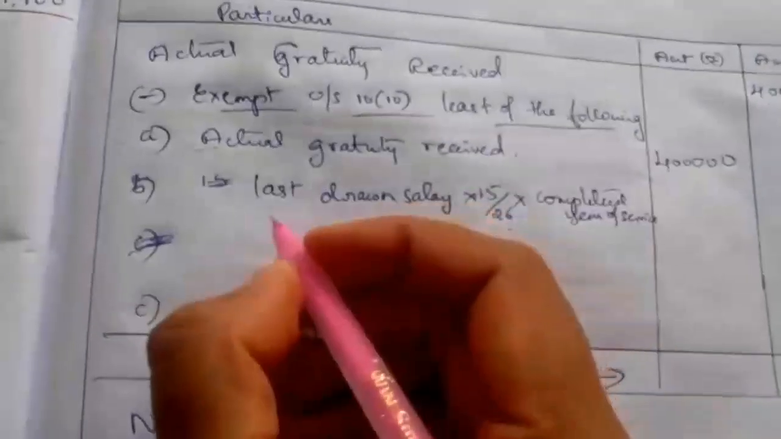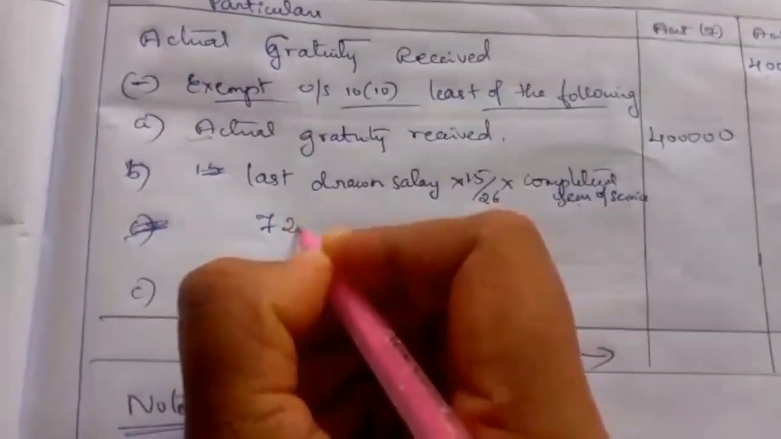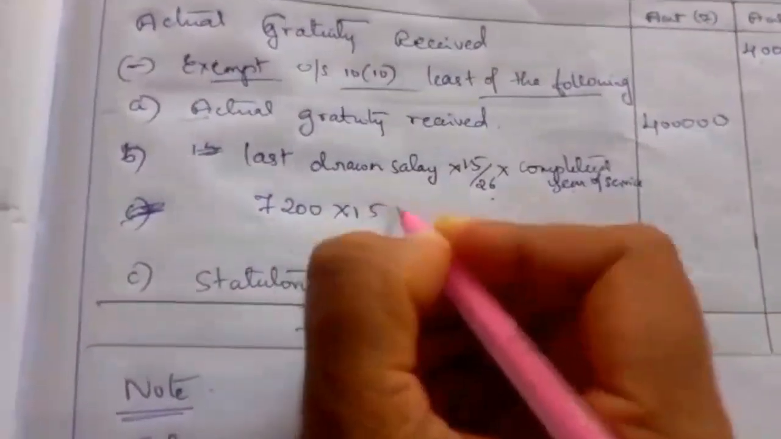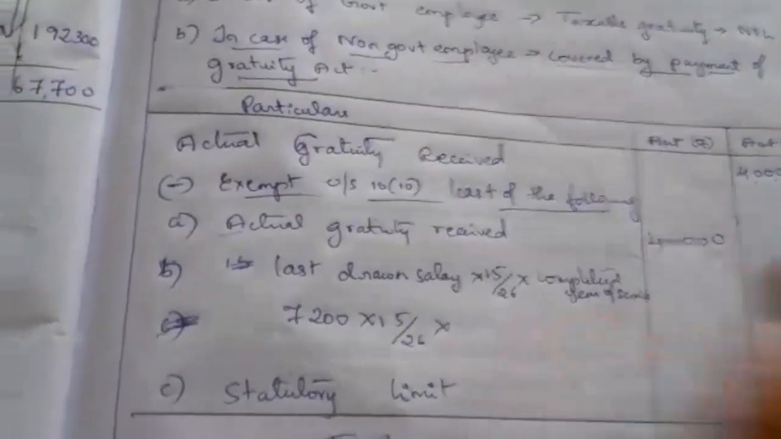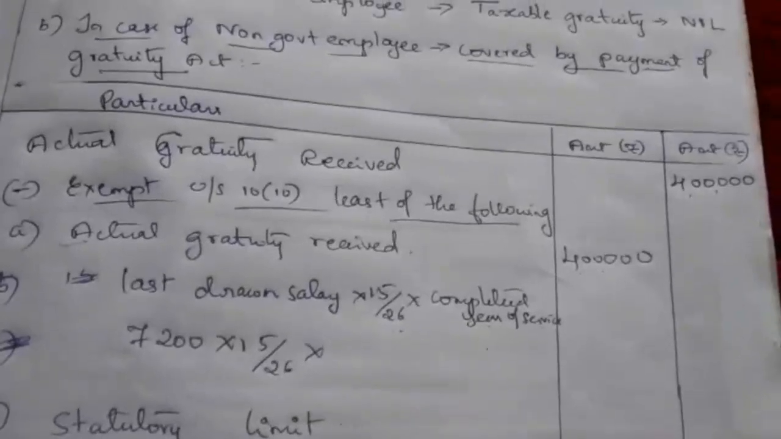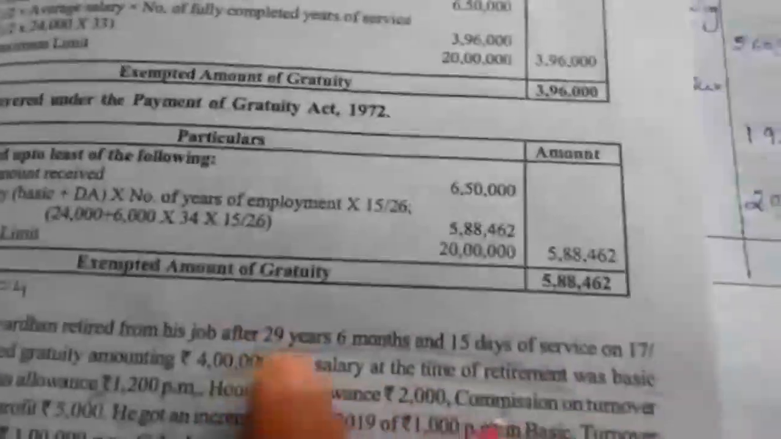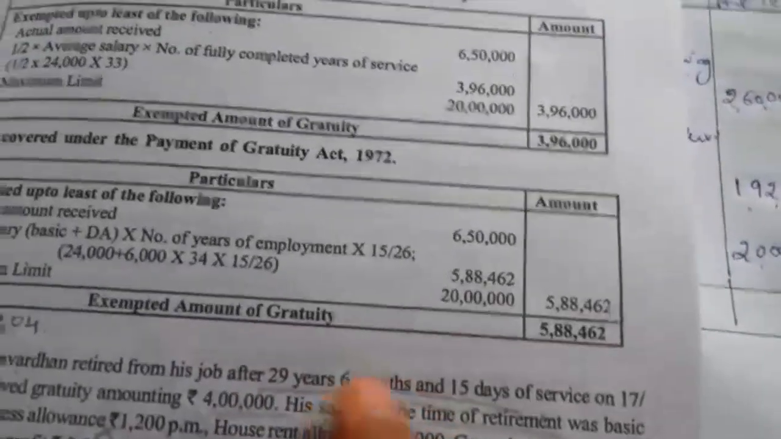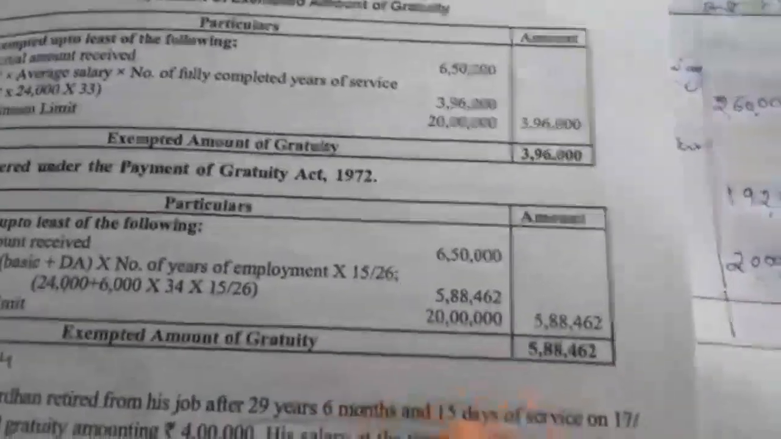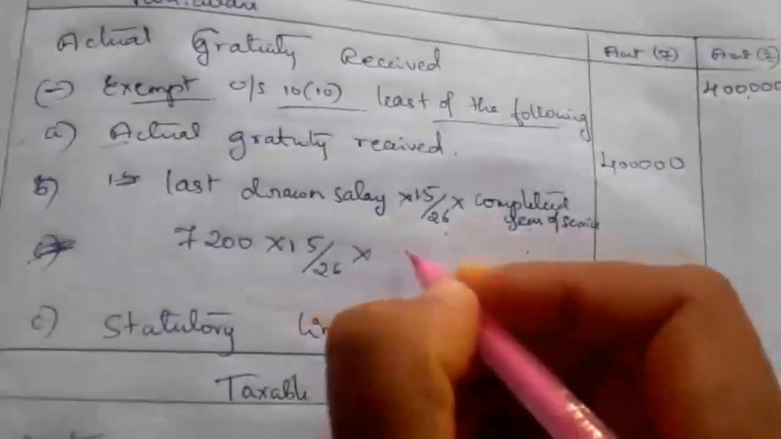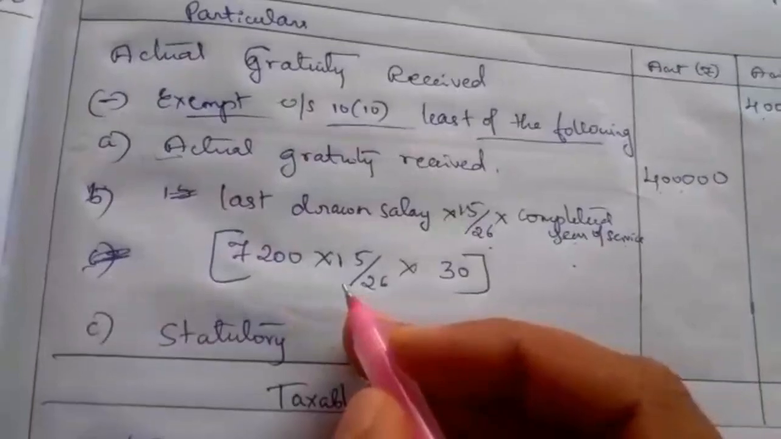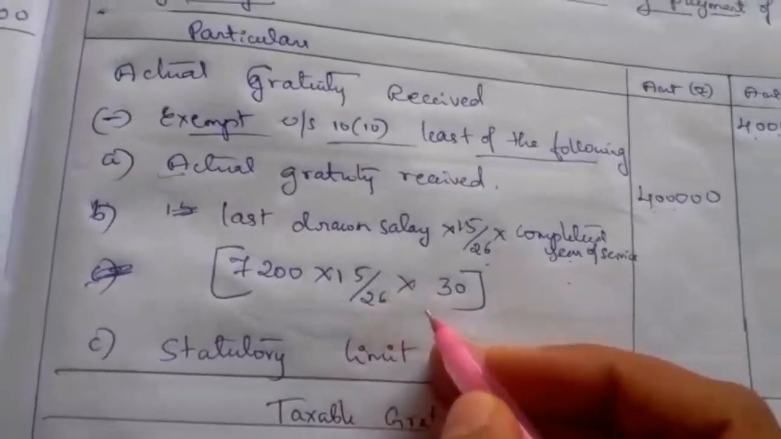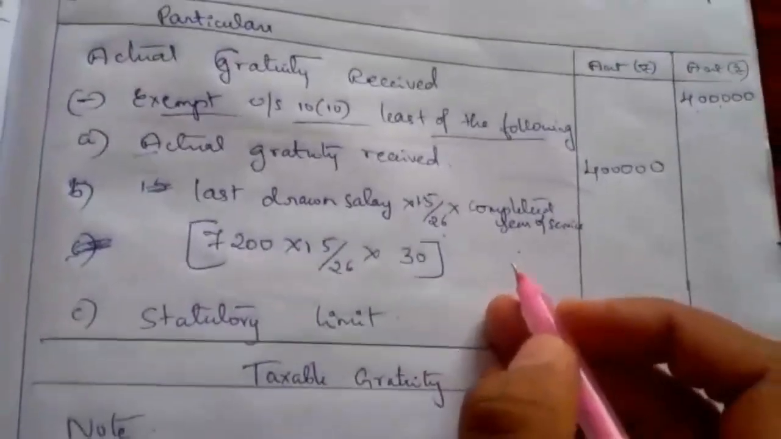So here we have to take 7,200 into 15 by 26 into completed years of service. In case of those covered by the Gratuity Act, completed years of service includes part of a year also. So 29 years 6 months, exceeding 6 months, so we have to take 30 years. So calculate this: 7,200 into 15 by 26 into 30.